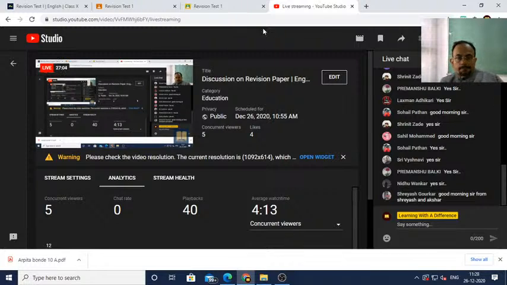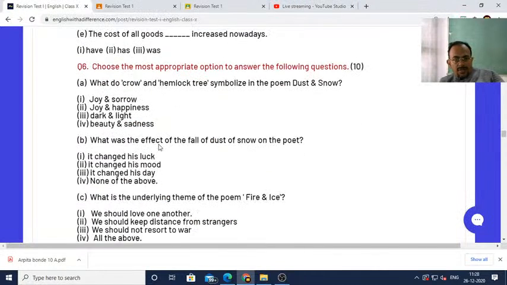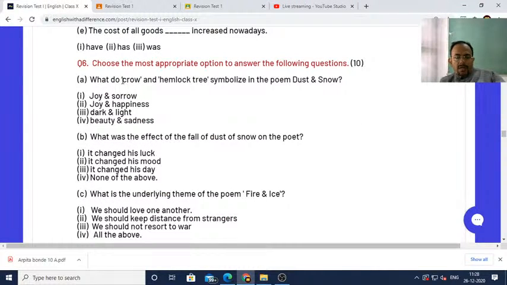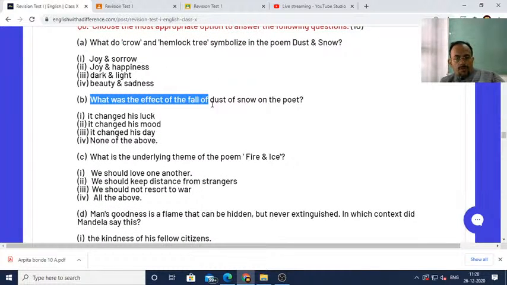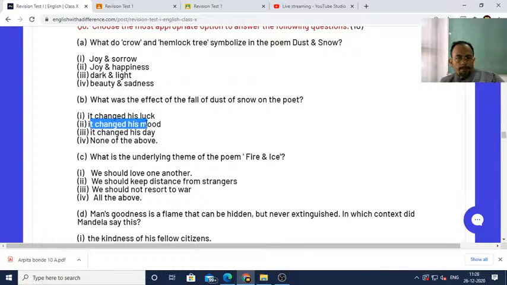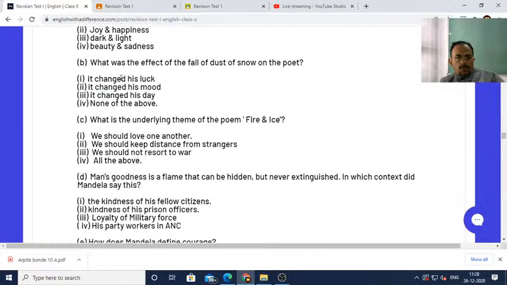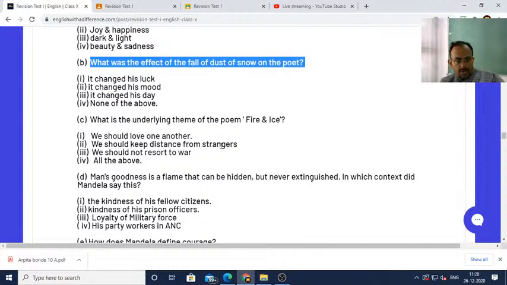Okay, so now you can see here: what do the crow and hemlock tree symbolize? Joy and sorrow. Next, what was the effect of the fall of dust of snow on the poet? It changed his mood. So is it mood or day, dear students?